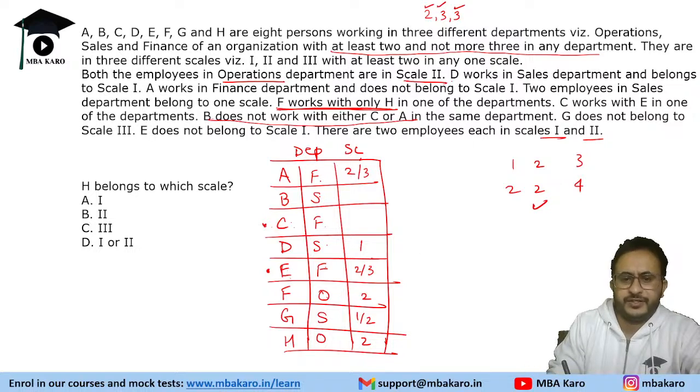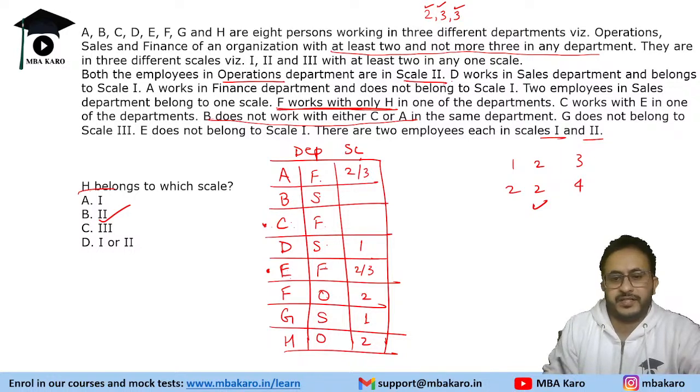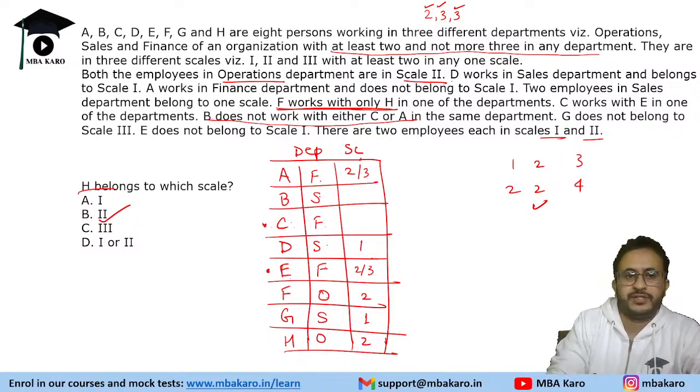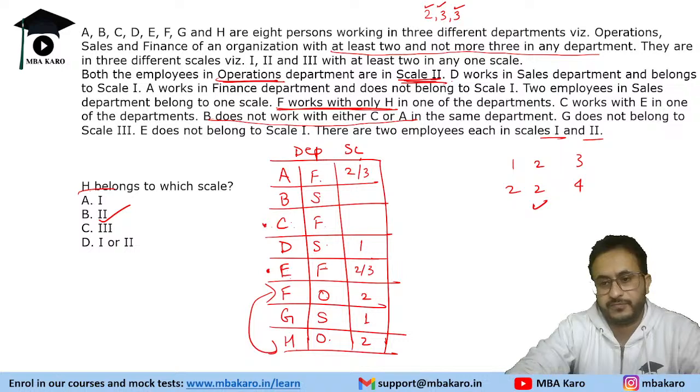This is done. So we have to find the H, right? So H we have already figured out, no need to fill the remaining information. So H works in scale 2, because as soon as we figured out that F and H work in the operations department, and both employees in operations department are in scale 2, H will be in scale 2.